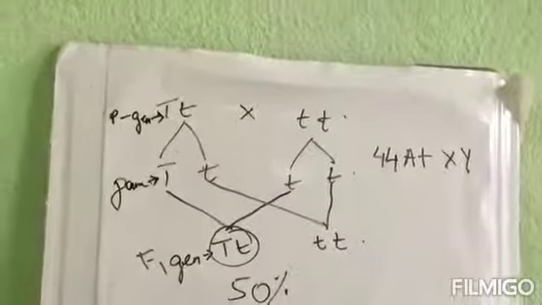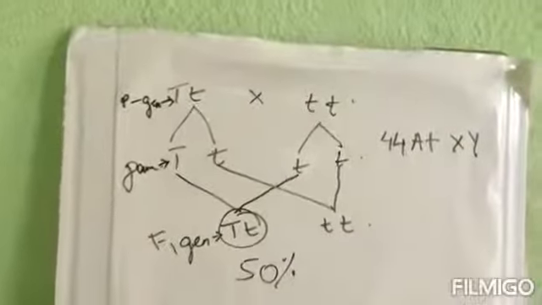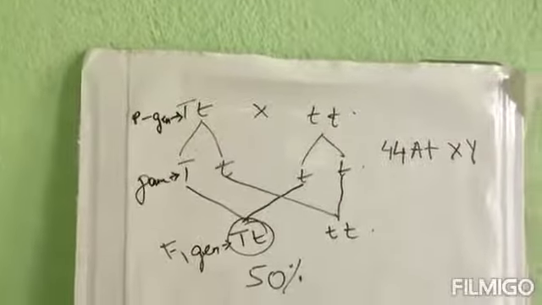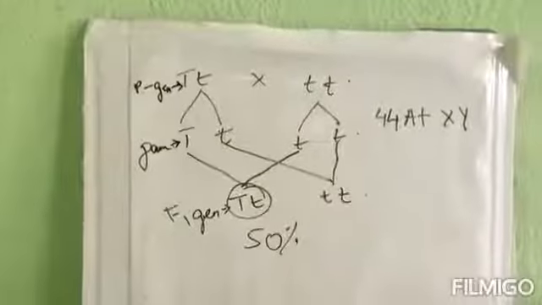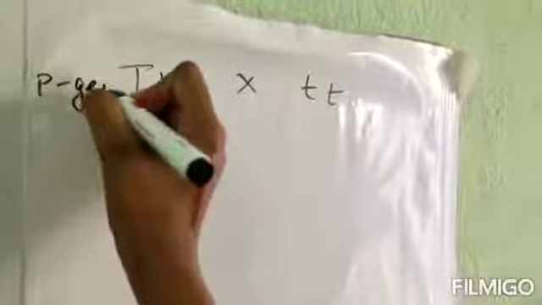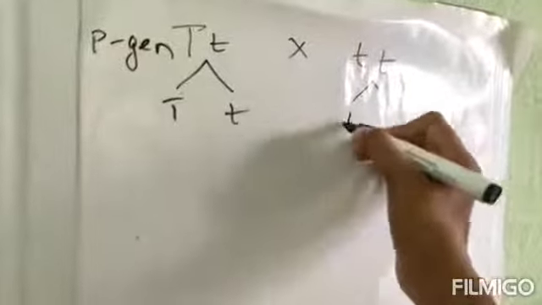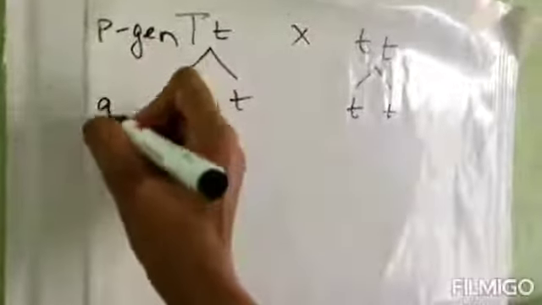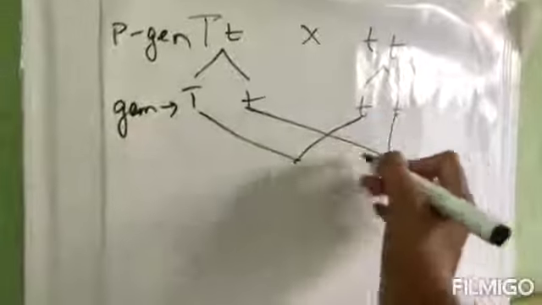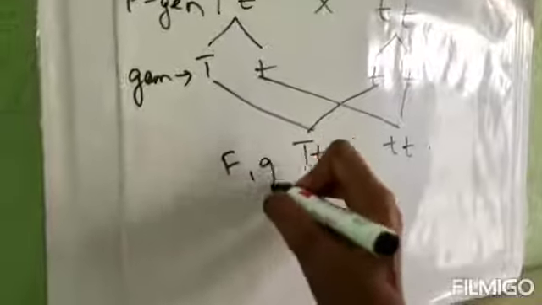Number 14. The pea plants produced from the seeds obtained from a cross between a hybrid tall and pure dwarf pea plants will be... let's see this one. This is the P generation. Gametes will come out, and intercrossing of the gametes forms the F1 generation.